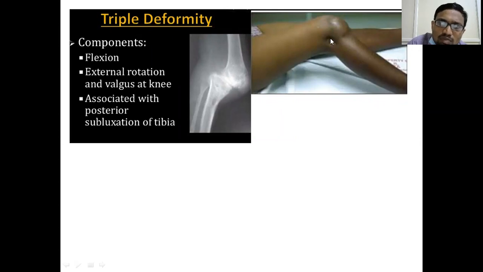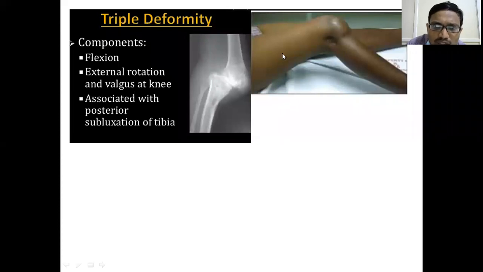At this stage, you cannot provide a good outcome. The same principle holds true for any form of tuberculosis: early diagnosis and early treatment is the key. If the patient presents to you at this stage with a discharging sinus and ulcer formation and this deformity, you cannot give him a good knee. You have to fuse the knee. That's another option, or you cannot give a good functional outcome for this patient. Early diagnosis is always important.